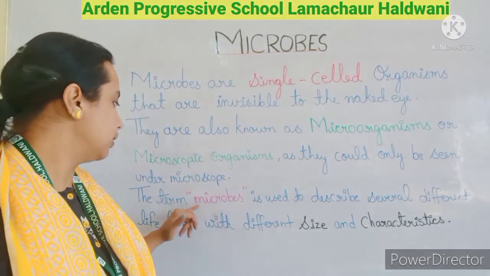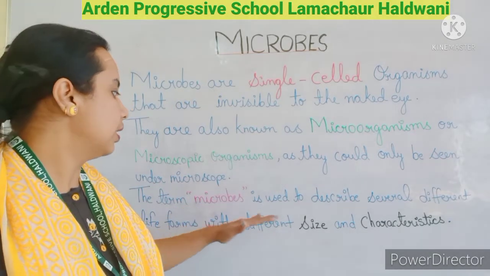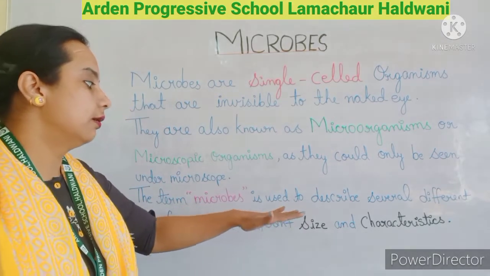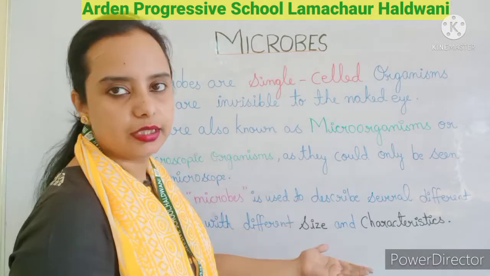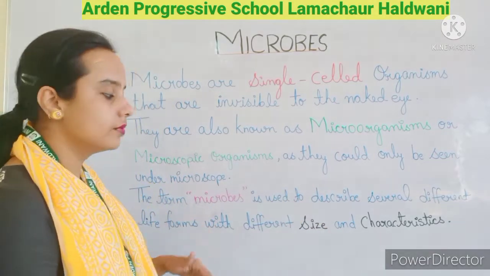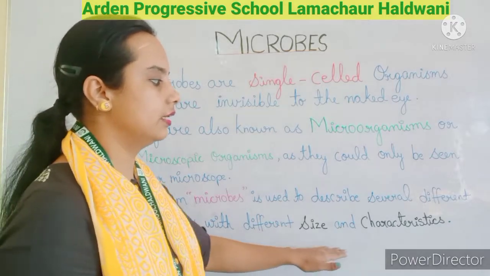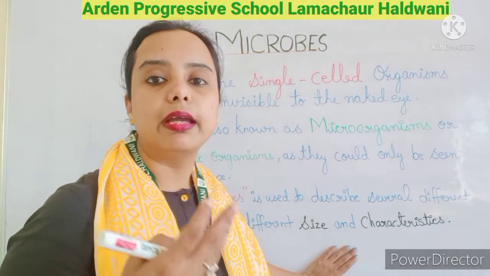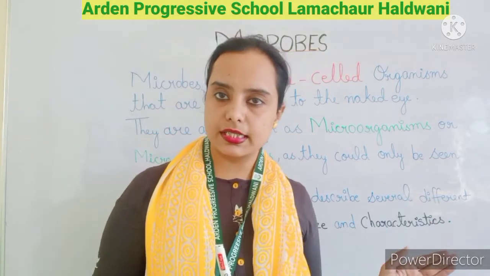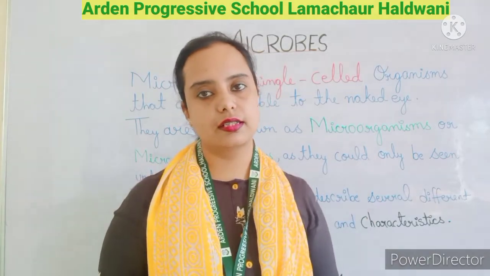So microbes are used to describe different life forms with different sizes and characteristics.